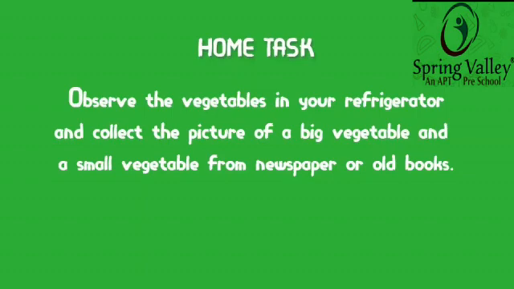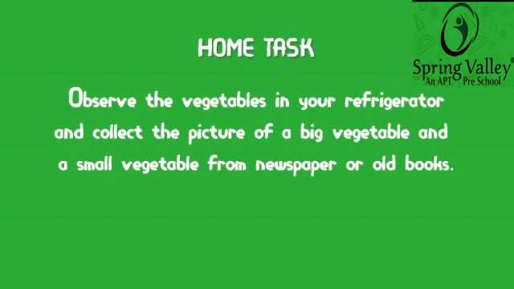Yes. Observe the vegetables in your fridge, children. Collect the pictures of the big vegetable and the small vegetable. You might be seeing so many vegetables in your refrigerator, yes? So, in your previous books or from anywhere, you have to collect the pictures of the big vegetable and a small vegetable.